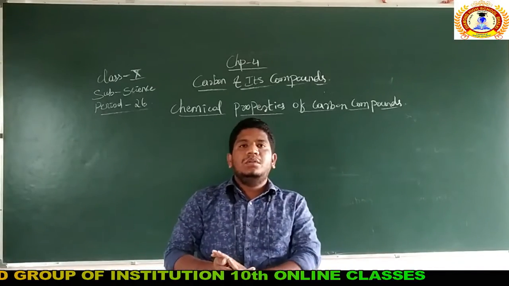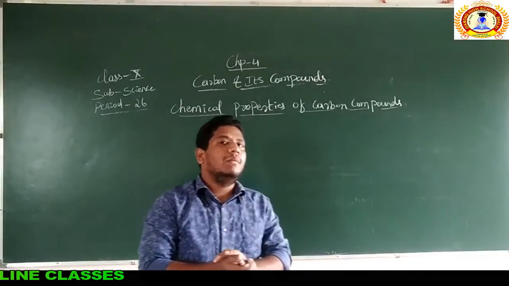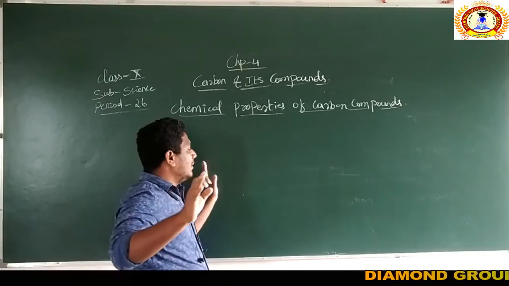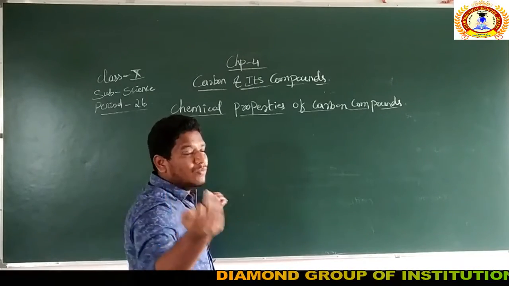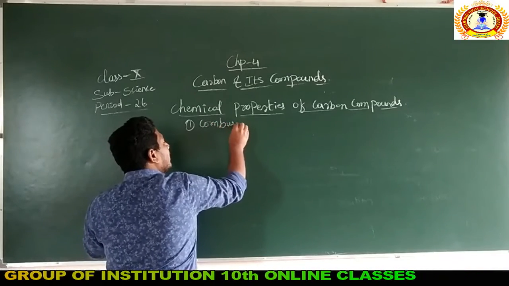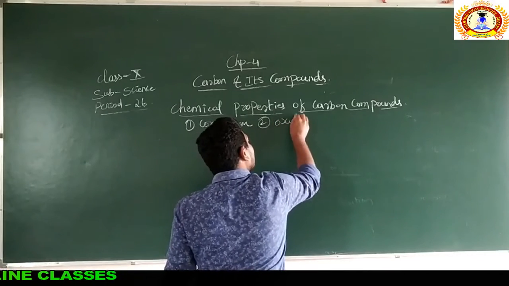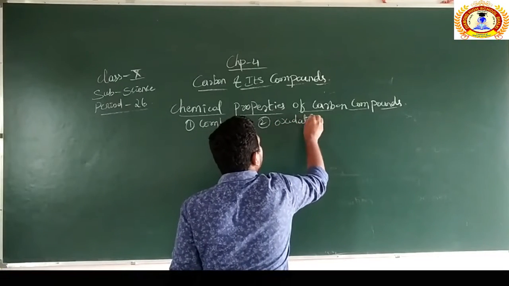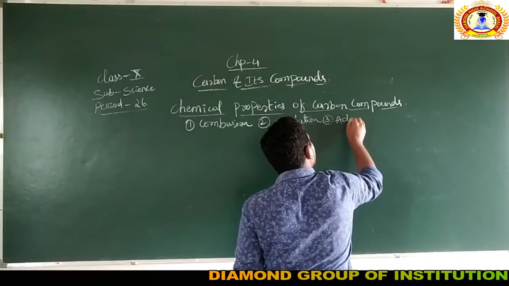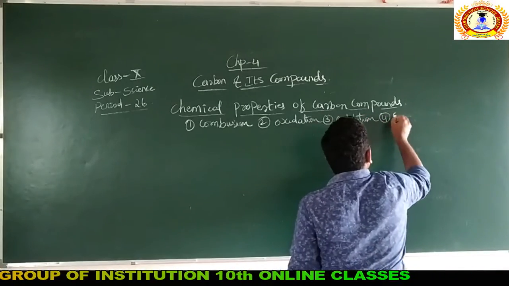As we were discussing the chemical properties of carbon compounds, in the last video we already discussed one chemical property. So how many chemical properties are there? Actually there are four. We need to discuss them one after another. The first one is combustion. The second chemical property is called oxidation. The third is called addition, and the fourth one is called substitution.